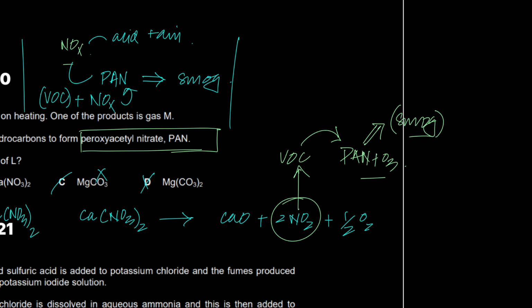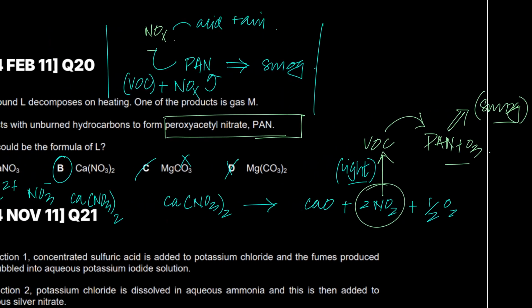And this nitrogen oxide reacting with volatile organic compounds is driven by sunlight. Right? That's why you would see it a lot in Delhi, you'd see it a lot in Lahore, because sunlight hits those places a lot more often. And nitrogen oxides are present because of all these factories and whatnot, releasing NOx, and these internal combustion engines.